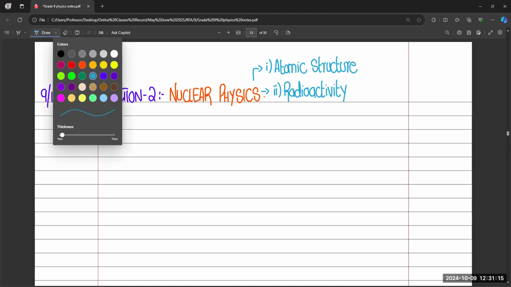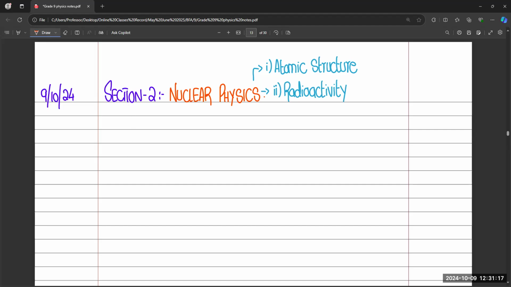So the first thing that we have to discuss is the structure of an atom. How many of you already know about the structure of an atom? If anyone wants to share an idea about the structure of an atom.